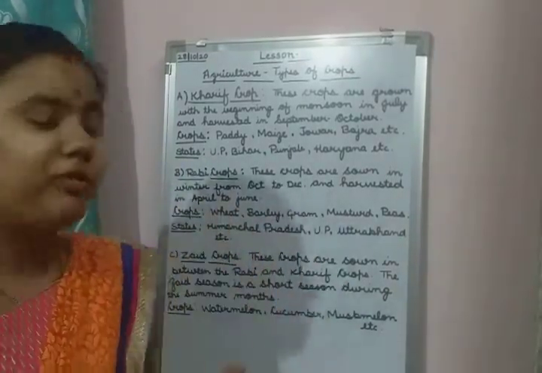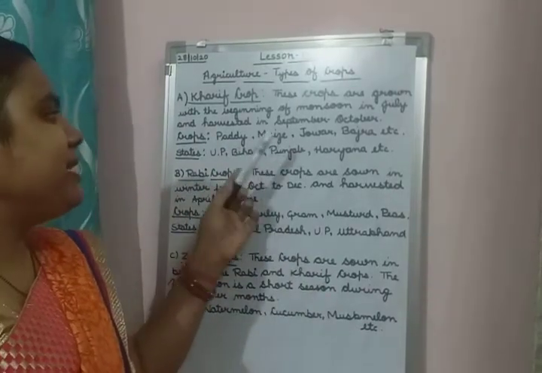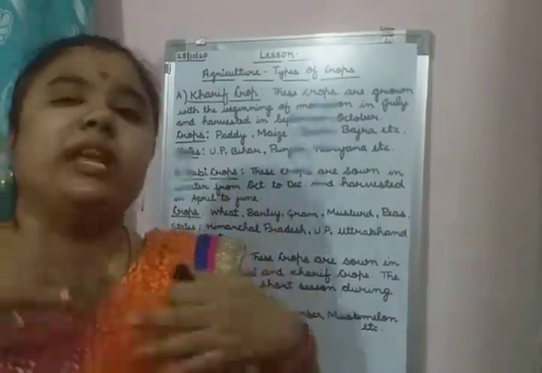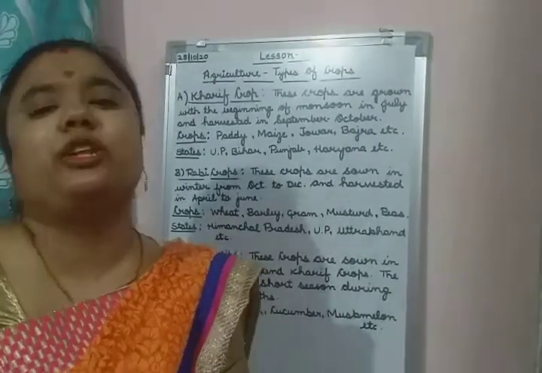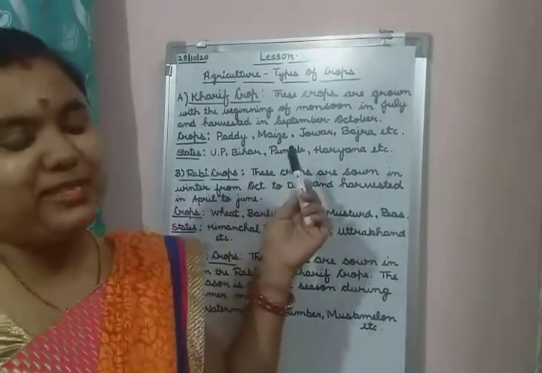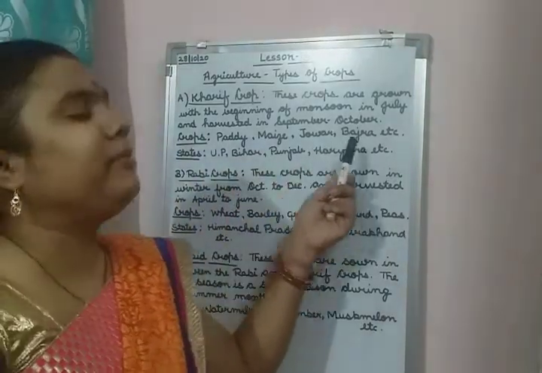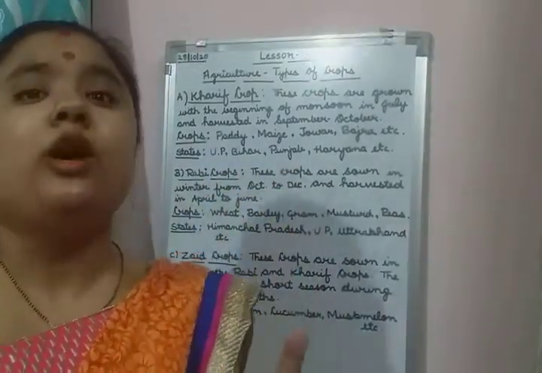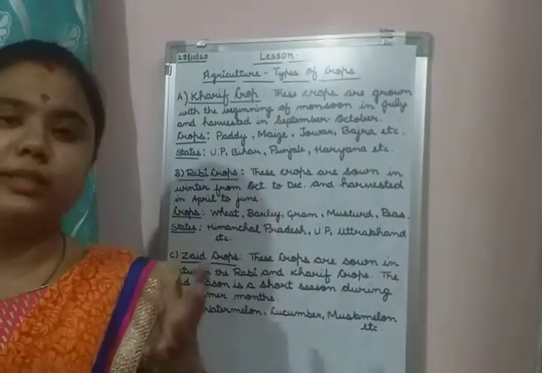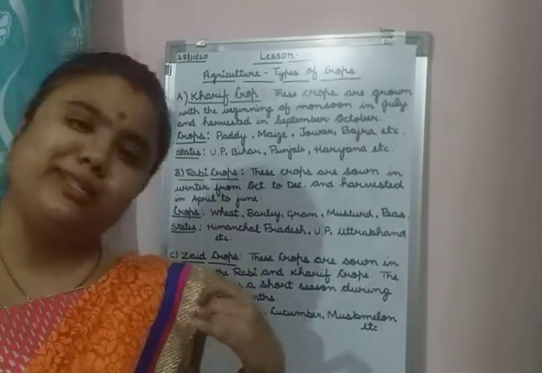Okay, then which are the Kharif crops? Which are the examples of Kharif crops? Paddy, maize, jowar, bajra, and so many other types of crops are there, which you can see in your books. Here I have written some examples, students. These are some examples of Kharif crops, and some other examples are also there. You can see in your book.